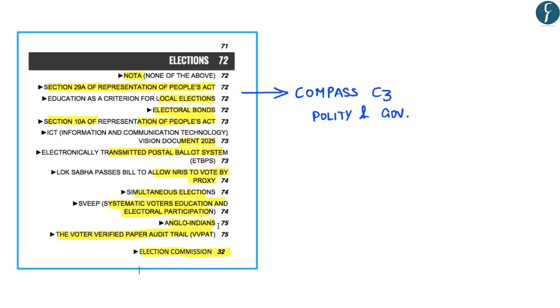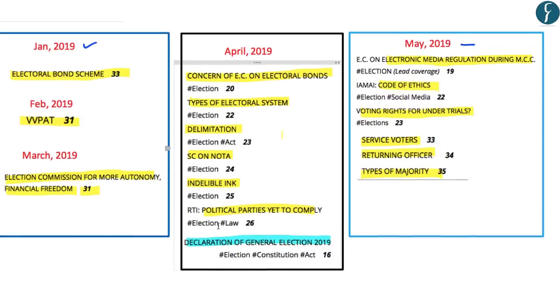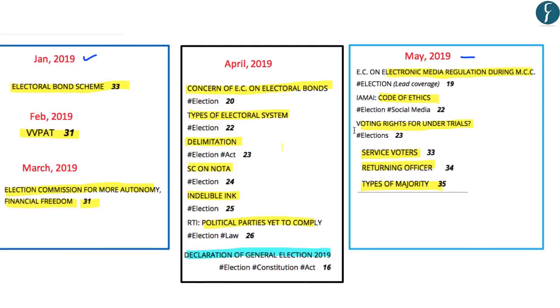So you can go through all these important issues highlighted in Compass C3 magazine as well as in the Focus magazine, from January till May edition. Now, having talked about different issues covered on election commission and election process, let us also go through some of